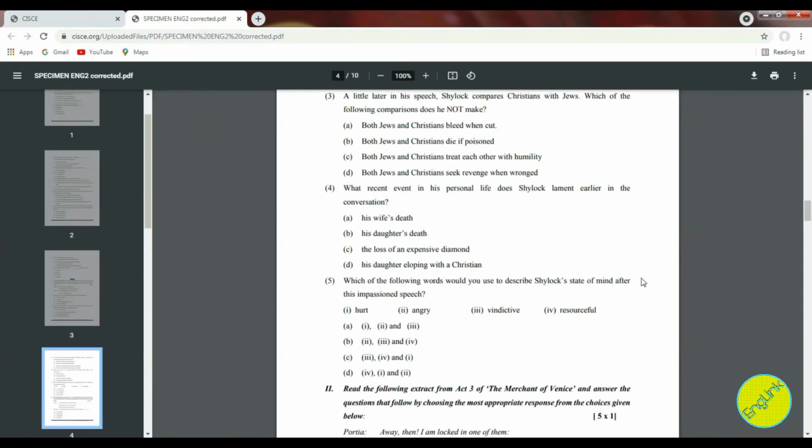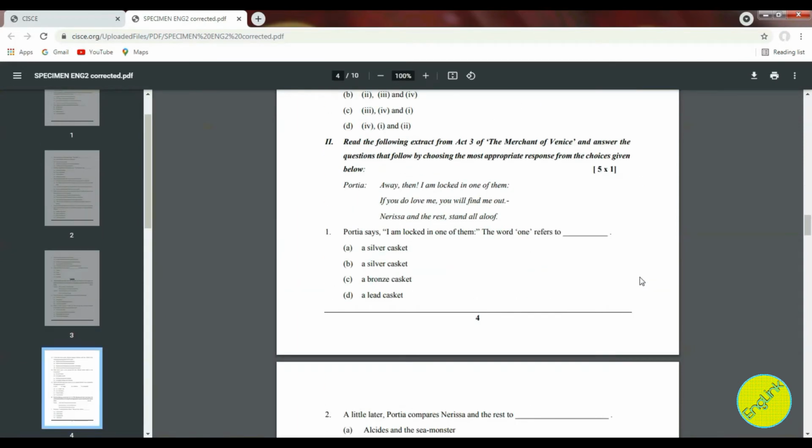Now coming to the next extract, this again you will have to read. This is from Act 3. Now for Semester 1, you are getting Act 3, Scene 1 to 5. So here this extract has been taken from your Act 3, Scene 2.